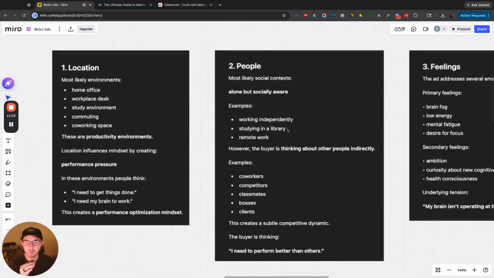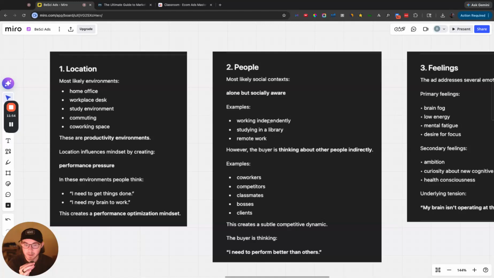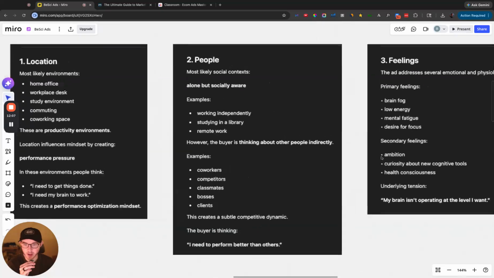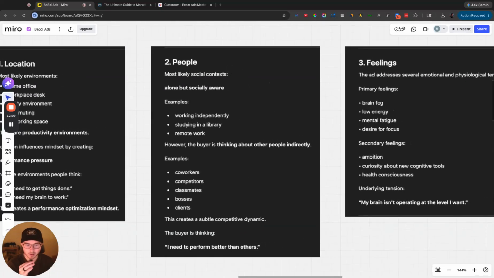So the next thing is, what are people doing? They're working independently. They're probably studying in a library. Maybe they're working remote. And so they're thinking about other people as well, which is super interesting. So I need to perform better than others, but they're working in isolation, not directly with the people. So that is really great context that we get to know.